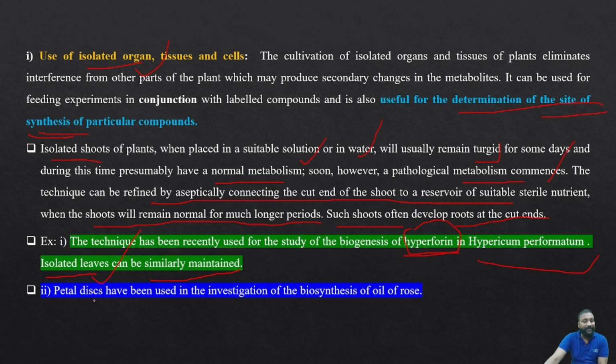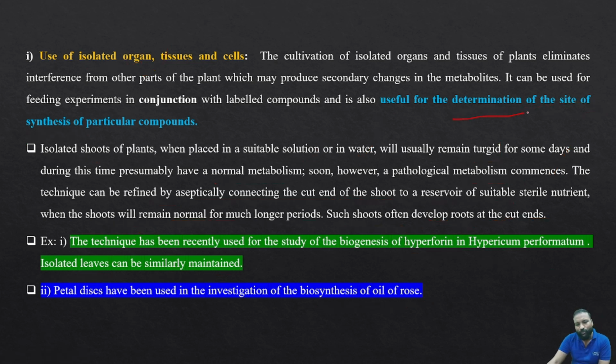The best example is that petal discs have been used for investigation of the biosynthesis of oil of rose, because we get rose oil from the rose petals only, and we know the site of synthesis is in the rose petals. To prove this method, we take the best example of rose oil. So by the use of isolated organs, we follow a procedure and come to know the site of synthesis. This is what we need to learn from this method. We'll see the next method.